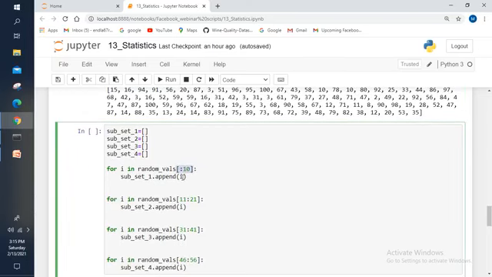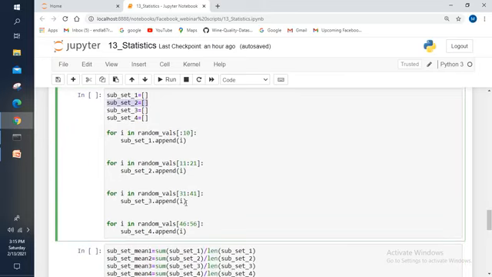10 variable names, 10 samples I'm going to take, and I'm going to append those 10 samples to this subset 1. In the same way, I'm going to take the 10 samples from the population randomly, and I'm going to append those samples to the subset 2.